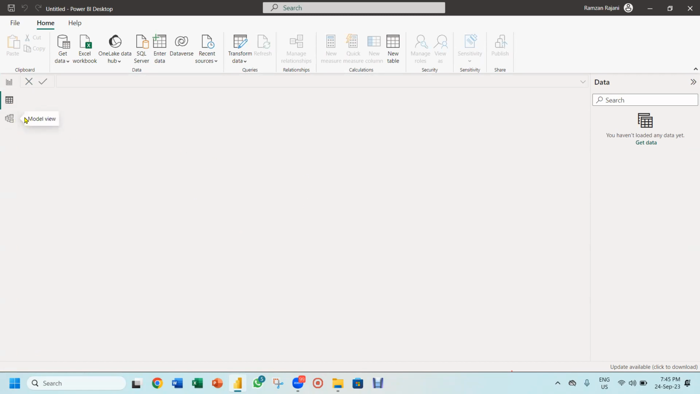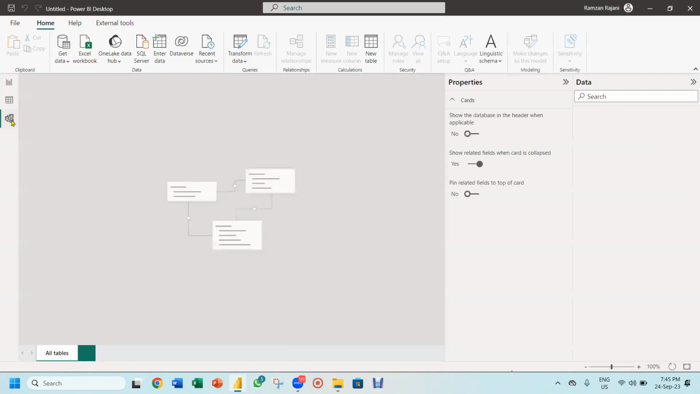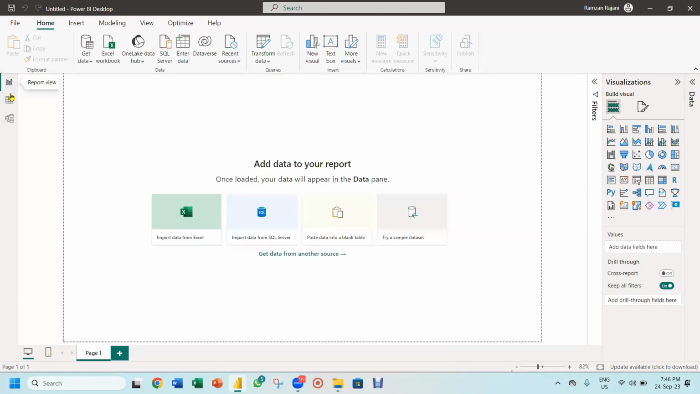And the third area is known as a model view. This is the area where you will be building relationships between two or more tables. Okay. So in this area, you will come very less. Most of the time you will be spending on the report view. Okay. And on the right hand side, my friend, these are the visualizations. This is the area from where you will be creating all the graphics, your visuals.